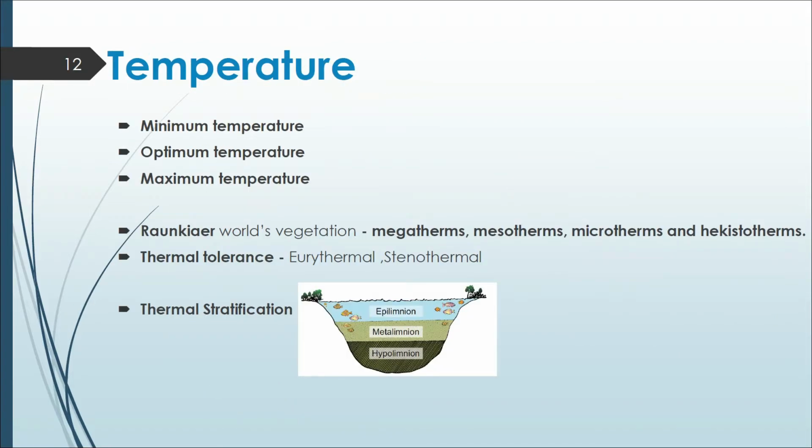The second climatic factor is temperature. Temperature is one of the important factors that affect most of the metabolic activities of all organisms.